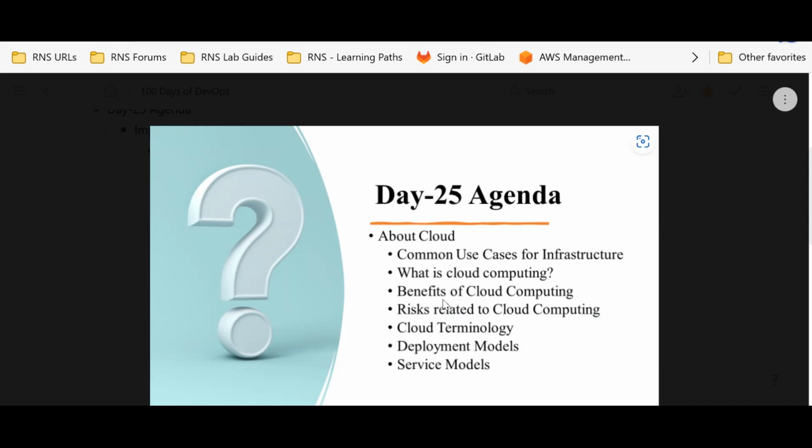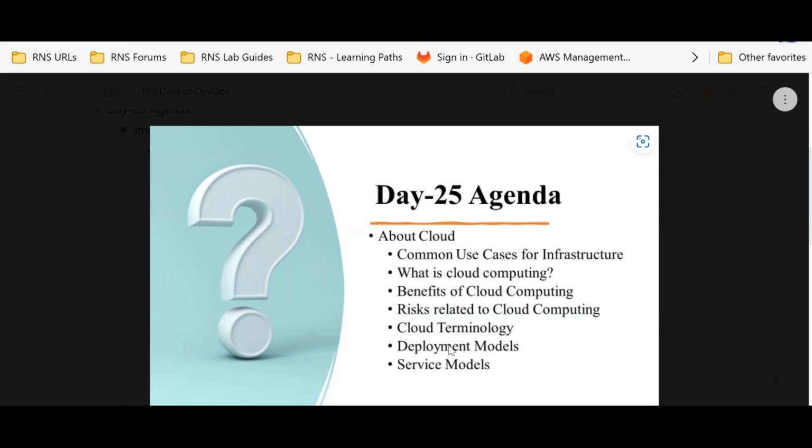If the application is moving to the cloud, or our client is planning to move his infra to the cloud, there are some risks. What are those risks and challenges, and how do we overcome them? What are the different deployment models available? Based on the risks, we have solutions also.